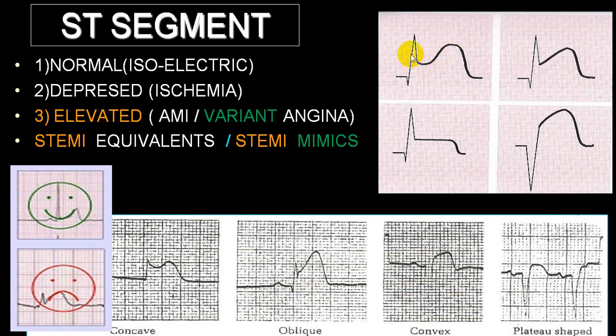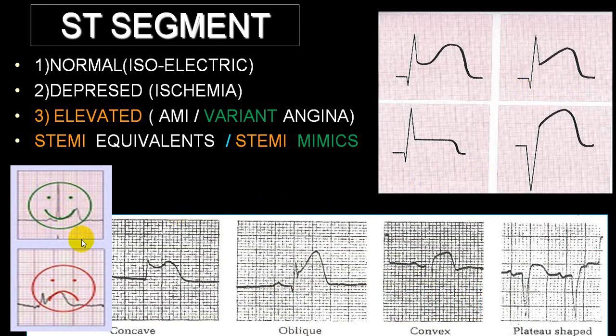Now you can see the different types of ST elevation. This is convex, this is almost flat, this is called tombstone appearance, and this is upsloping. And there is asymmetrical ST segment elevation.